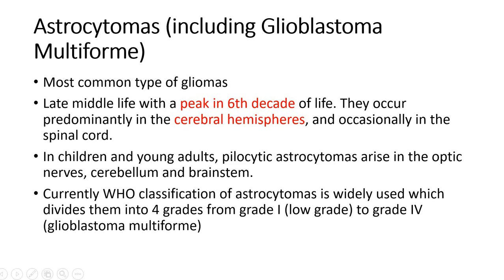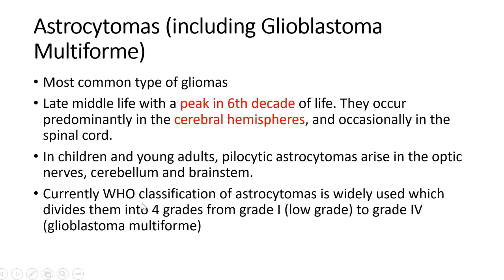So I'm giving that introduction, so let's start with the astrocytoma. I've told you it occurs in the late middle life and it peaks at around the 6th decade. They usually present in the cerebral hemispheres and occasionally in the spinal cord. In children and young adults, the most common type we see is a pilocytic astrocytoma, and it most commonly arises in the optic nerve, cerebellum and brainstem. So here itself you can see in adults it's a different presentation, in children it is a different presentation.